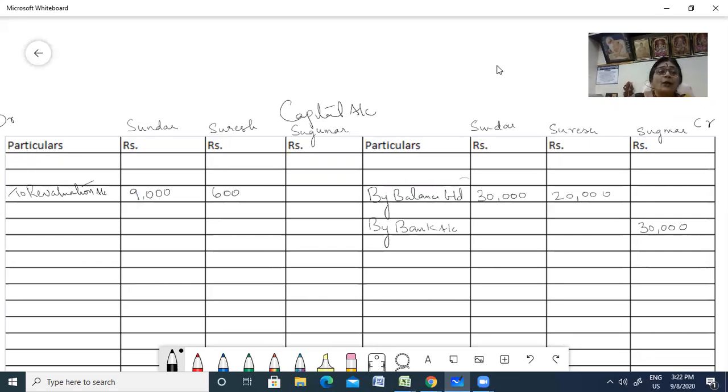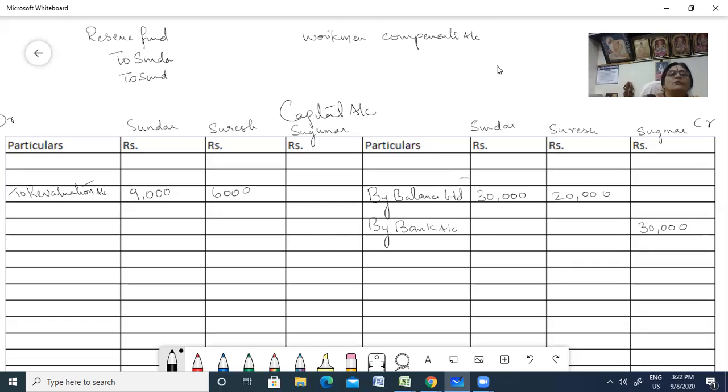Right. Now in the problem, you had a reserve fund and you had workman compensation also. So how are you going to transfer this reserve fund to Sundar's capital and Suresh's capital?